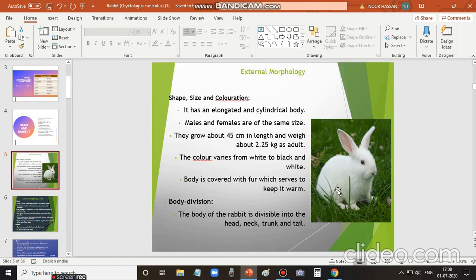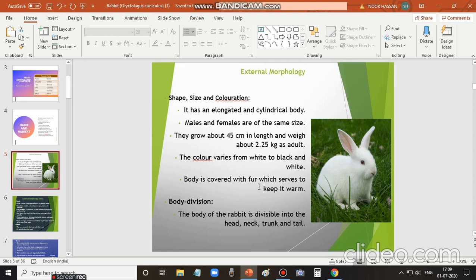They grow up to 45 centimeters in length, and they weigh about 2.25 kg as adults. So as an adult, they reach a weight of 2.25 kg, and their length is a maximum of 45 centimeters. Their color varies from white to black and white. Either they are fully white or white to black.